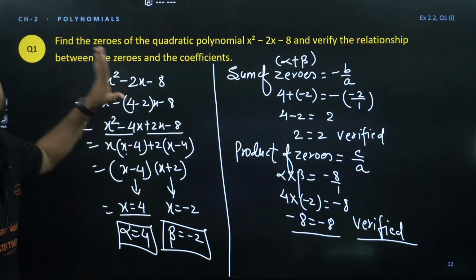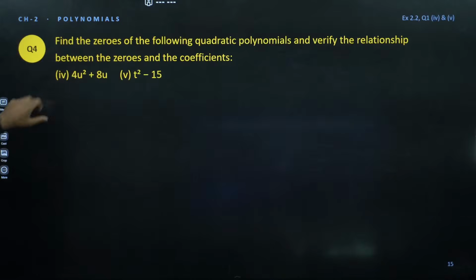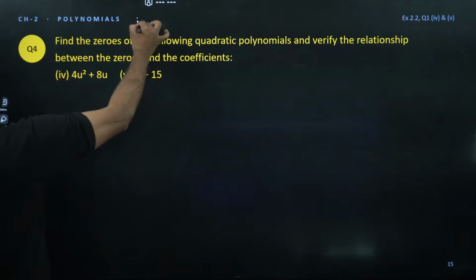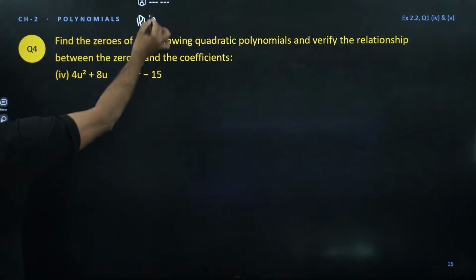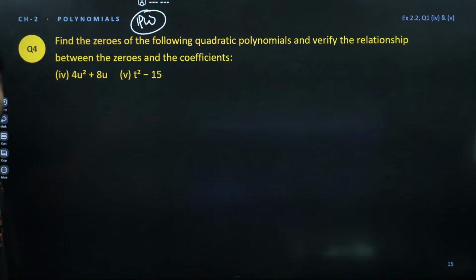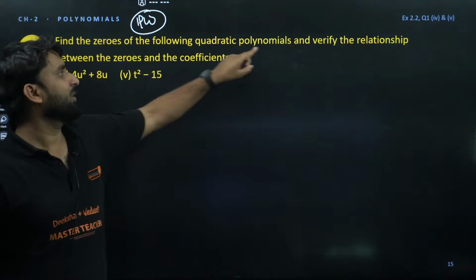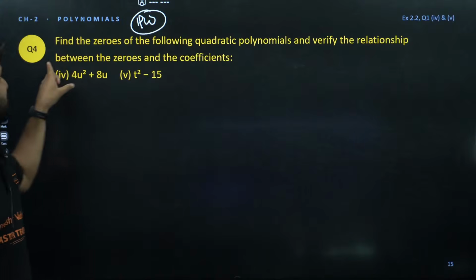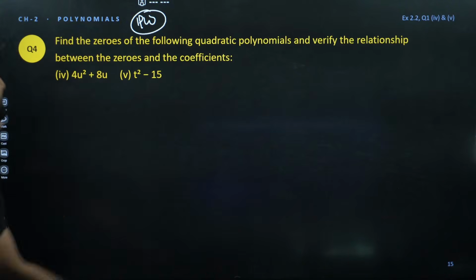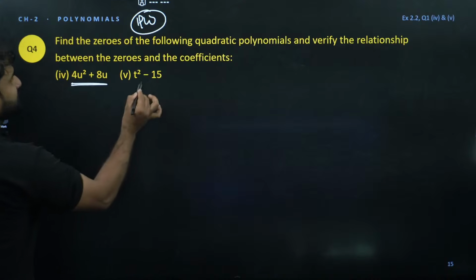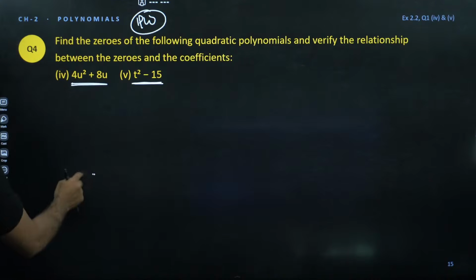I hope this question is clear to you all. Moving ahead, one question for you all. This is homework. Please take a screenshot if you guys are serious about your PT-1 exam, your midterm exam. Find the zeros of the following quadratic polynomials and verify the relationship between zeros and coefficient. So you have this polynomial and you have this polynomial. This question is for you all.